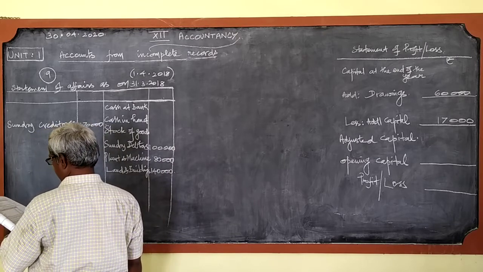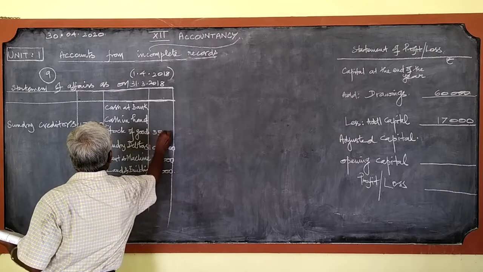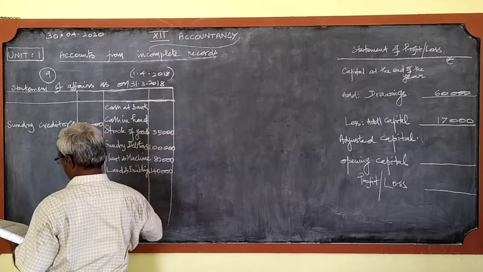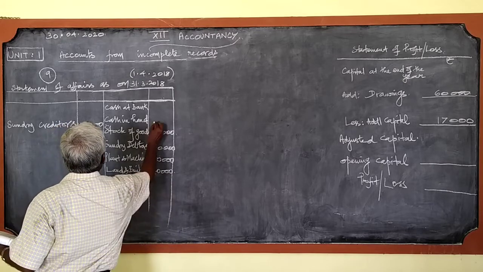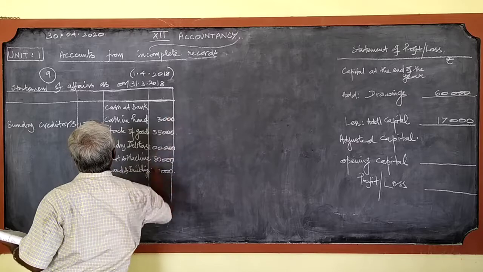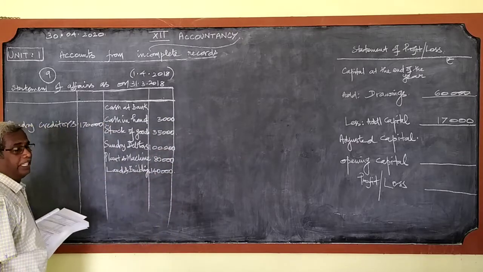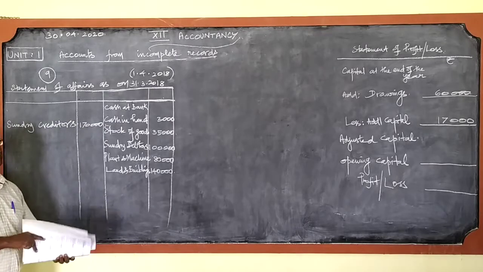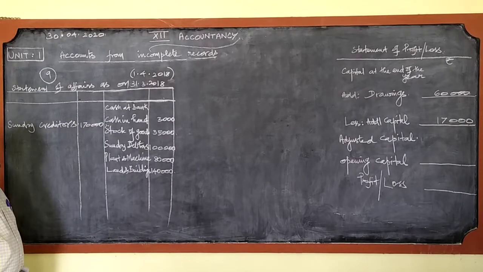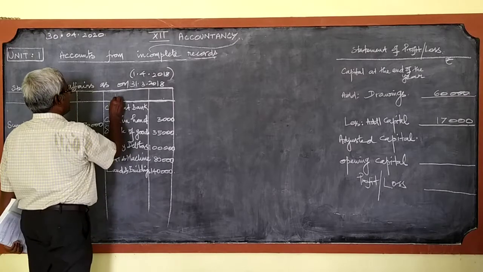Stock of goods 35,000. Cash in hand 3,000. And the cash at bank I cannot write here. Why? If simply the term cash at bank is given, definitely it must come under assets.